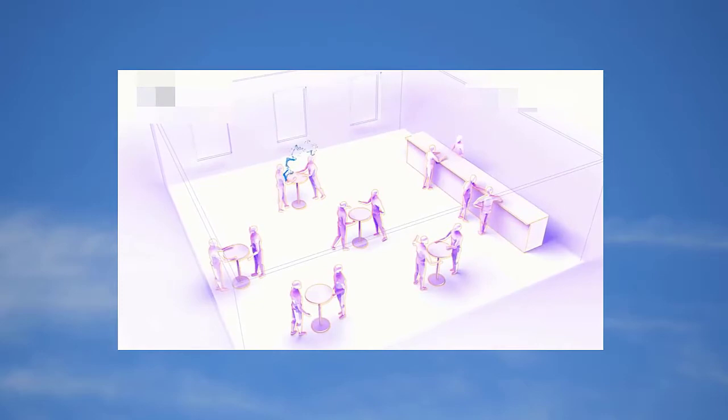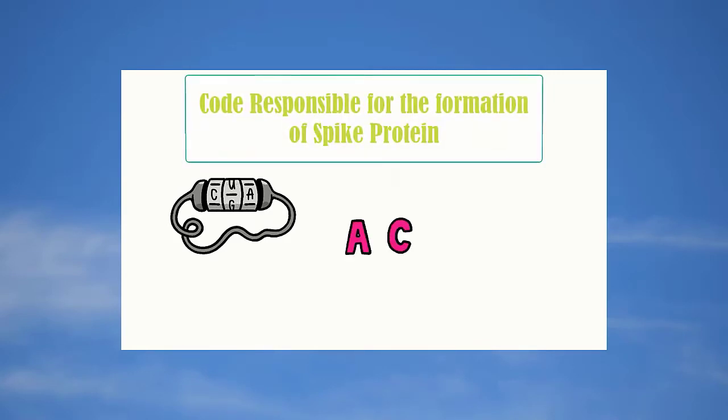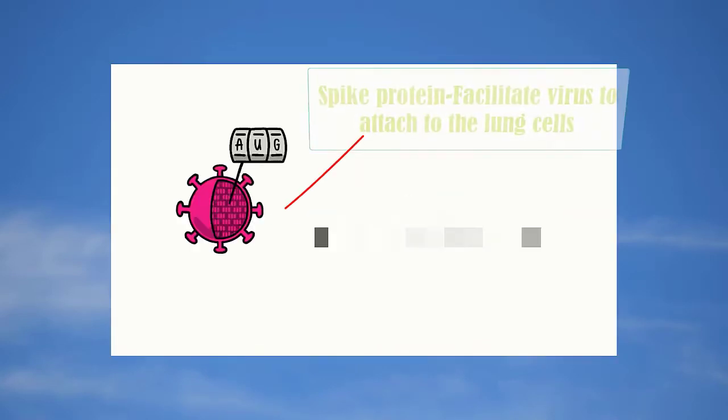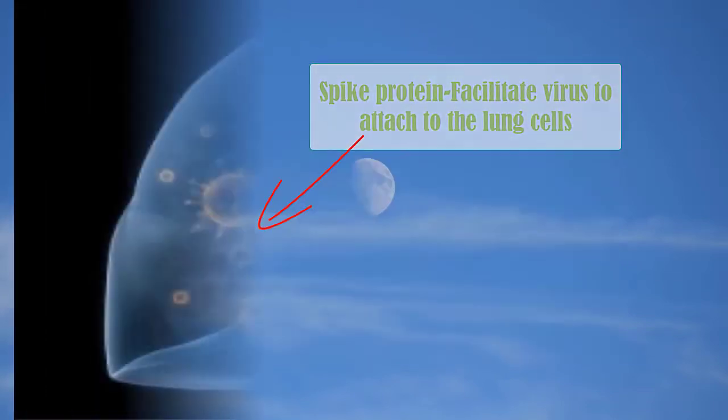Now, the first behavior, contagiousness, means how fast it spreads from person to person. The spreading capability of the virus is controlled by the genetic code that is responsible for the formation of spike protein. Spike protein helps the virus in attaching to the lung cells.